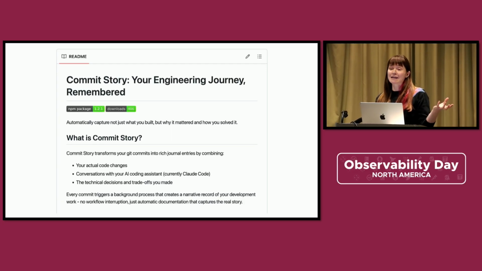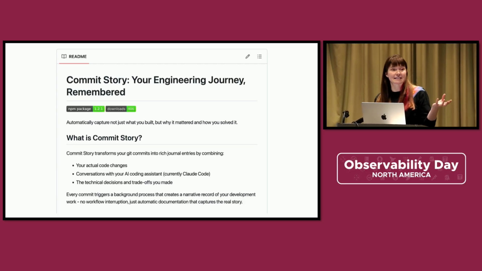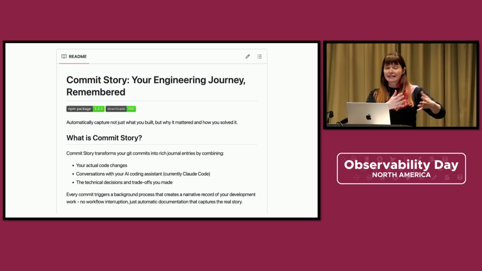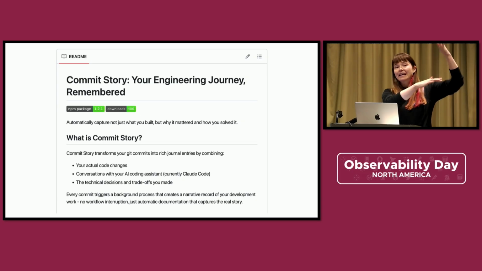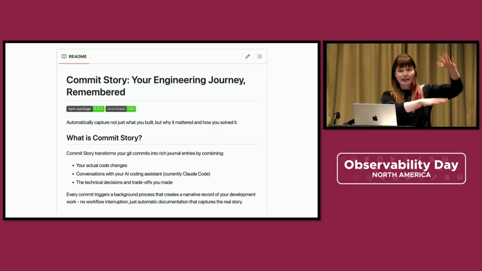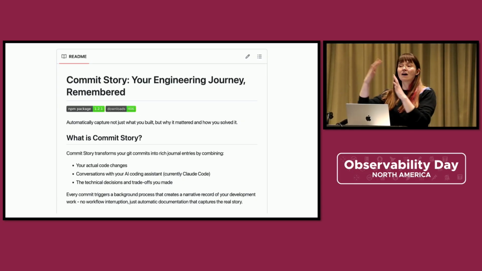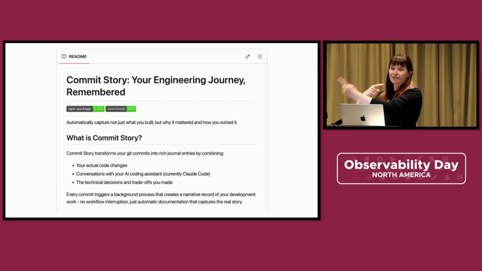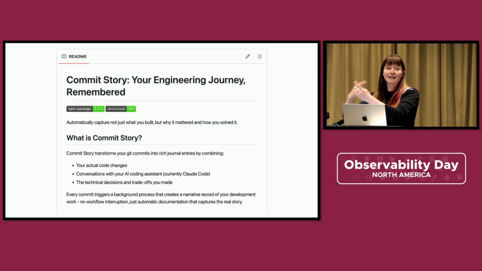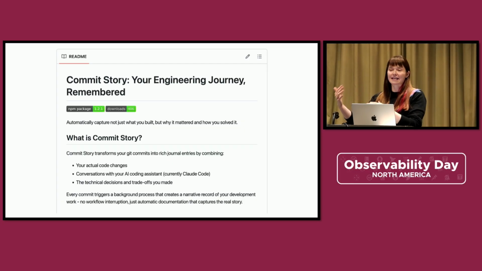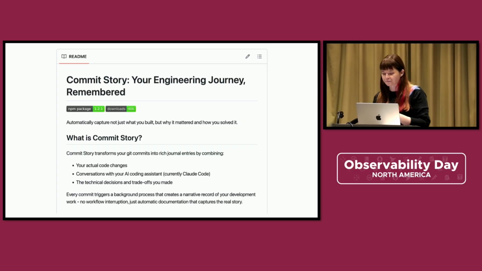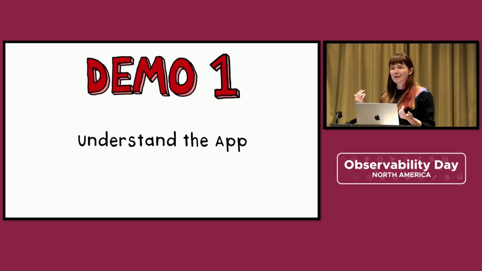What I've done is I've made an automated engineering journal that's designed to be used with Claude Code specifically. It's triggered by a git commit. It takes your git commit message and your code diff, plus all of the messages that you exchanged with Claude Code while you were developing, and then it automates an engineering journal entry for you. But let's just jump right in with the demo, and I'll show you how it works.